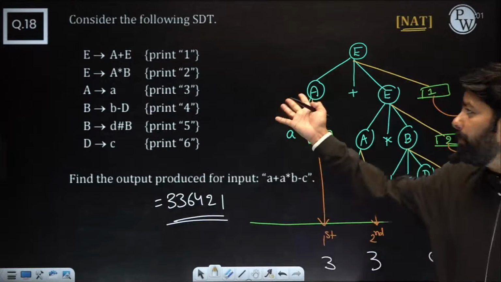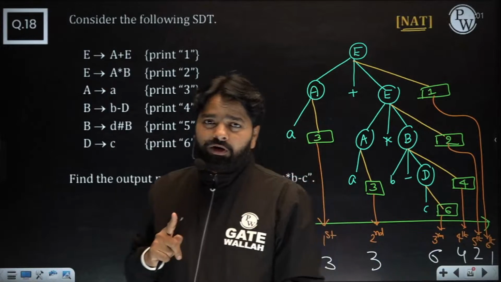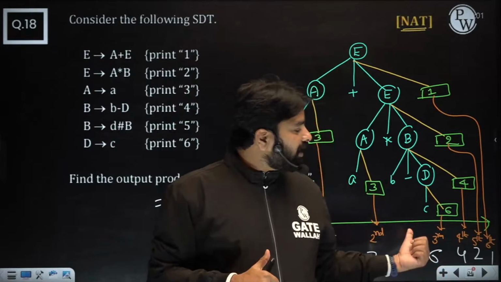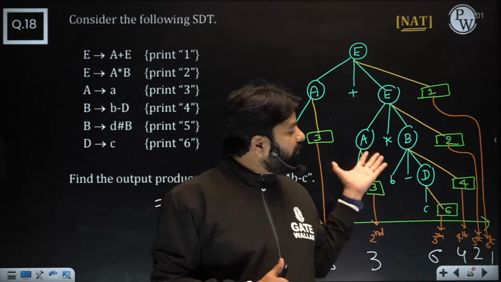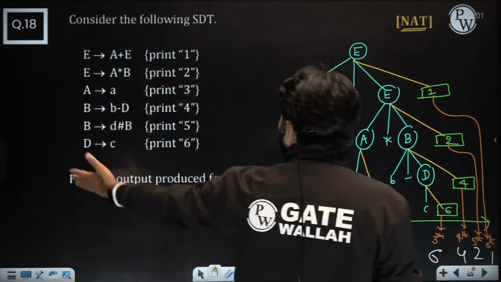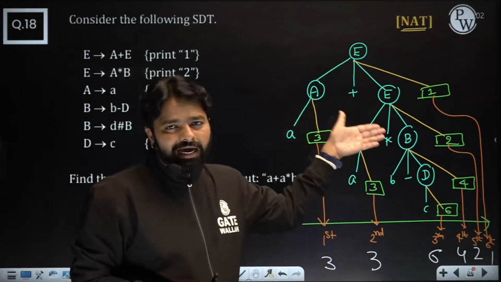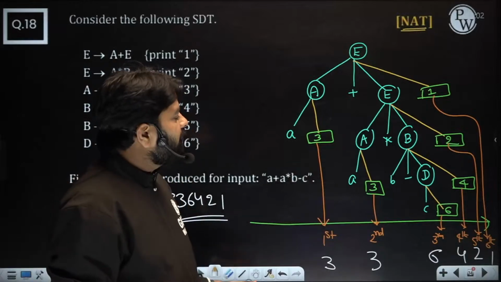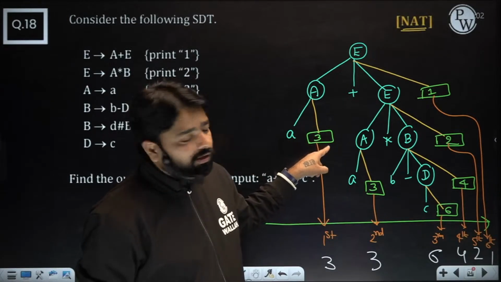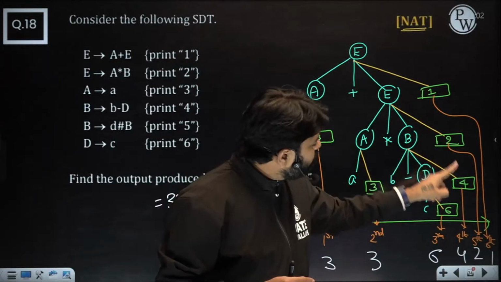Even though they mention bottom-up parsing here, the answer will come the same even though the technique is not the same. Remember my words. Even if you want to answer using bottom-up parsing, the answer will come the same. You can always follow this technique even though they ask bottom-up parsing. Did I mention any bottom-up parsing here? No. Even if I mentioned it, you follow the same technique, because bottom-up parsing will take some time. If you really want to do bottom-up parsing, then you need to find the RMD order, then reverse of RMD. In that, this will be the first one, this will be the second one, third, fourth, fifth, sixth. In reverse of RMD order 1, 2, 3, 4, 5, 6.